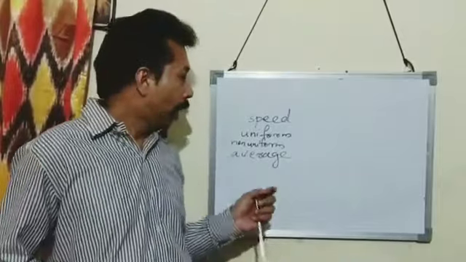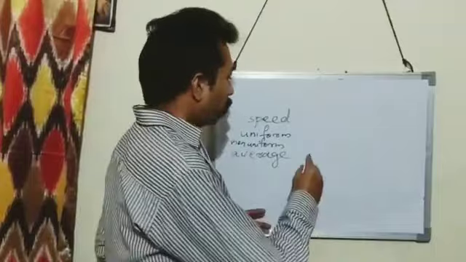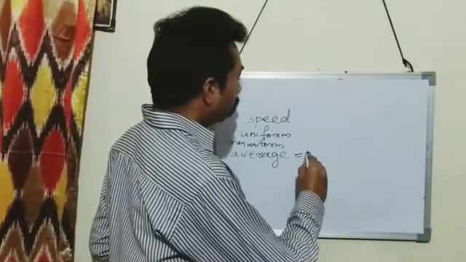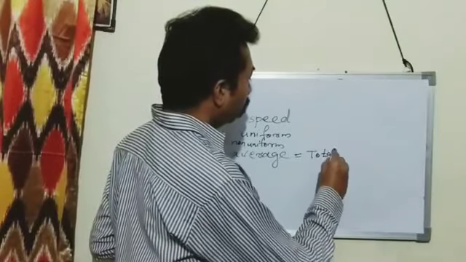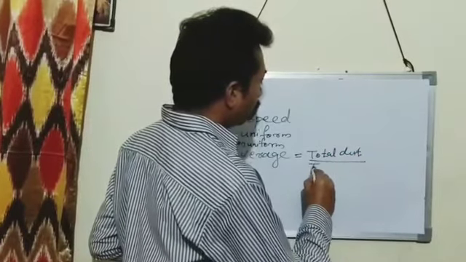Next is average speed. Average speed is the ratio of total distance traveled to the total time taken.